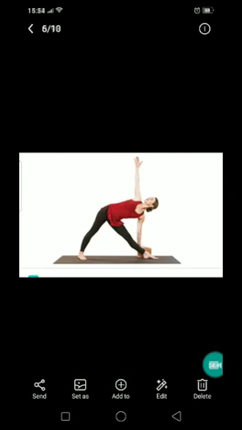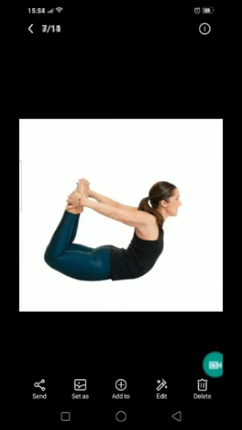So when you come to the next one, it is called your Trikonasana. This Trikonasana is also called the triangle pose, children. This triangle pose is going to help you to strengthen your knees and thighs once again. And the last one is Dhanurasana. This Dhanurasana is like a bow pose, children. You can see it also strengthens your backbone, and it's going to keep your back stiff and strong.